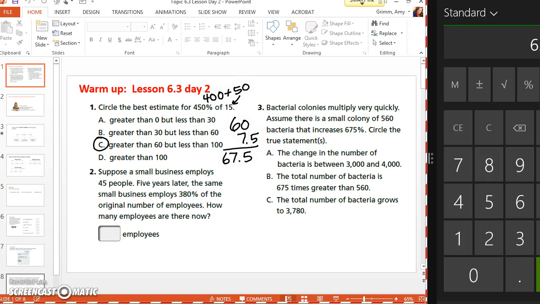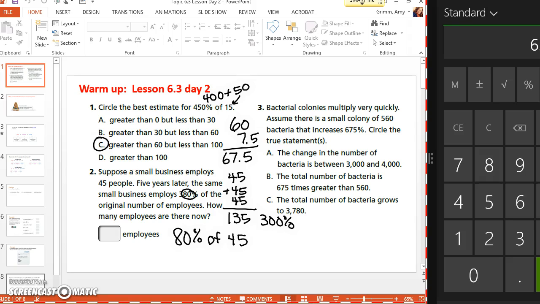Suppose a small business employs 45 people. 5 years later, the same small business employs 380% of the original number of employees. How many employees are there now? So 100% of 45 would be 45. 200% of 45 would be 90. 300% would add another 45, so we'd be at 135. That would be 300%. And then we need to add another 80% of the 45. So our question now is, what is 80% of 45? Tell me one way to solve that.